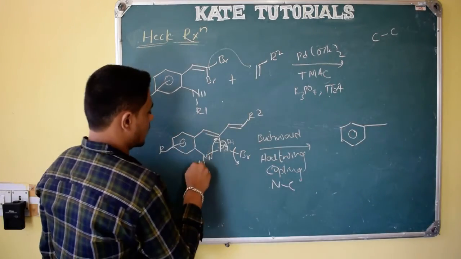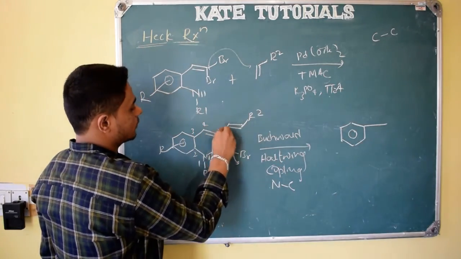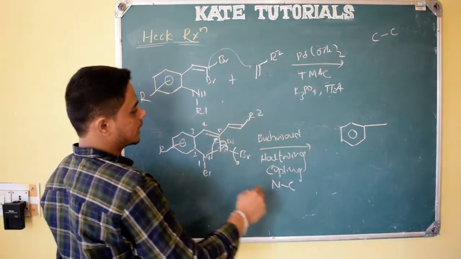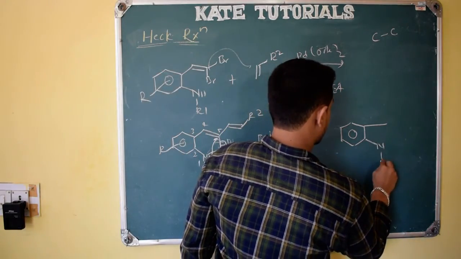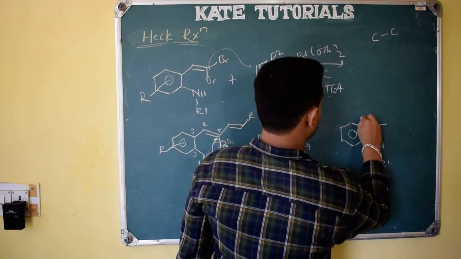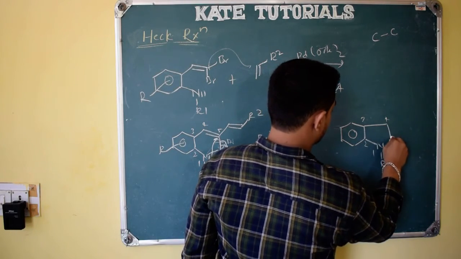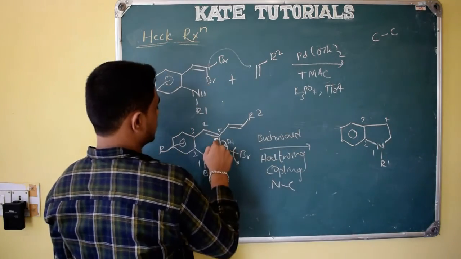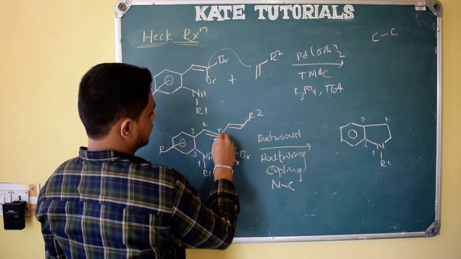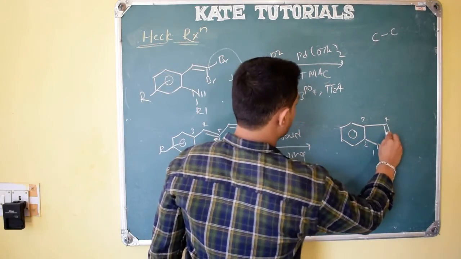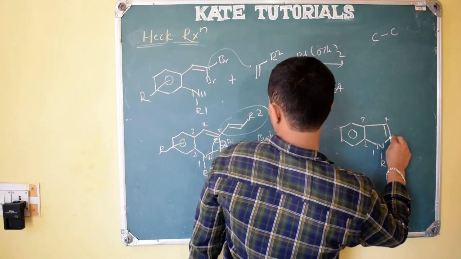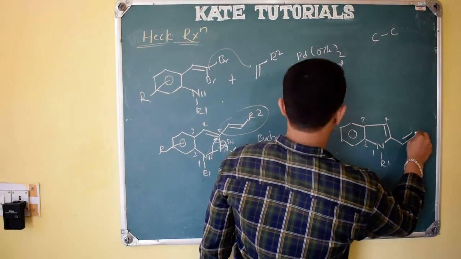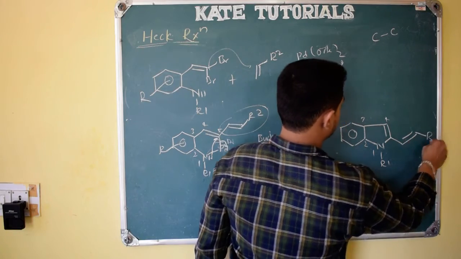See here, 1 2 3 4 5, fifth carbon and nitrogen coupling, right? So here like this, here R dash is there. So 1 2 3 4, fifth carbon linking, and at fifth carbon double bond is there, 4 5, and here fifth carbon is attached to this carbon, CH2 double bond R, right?